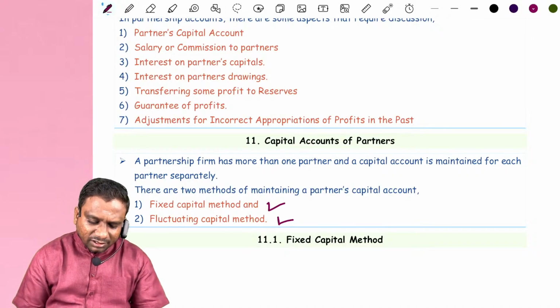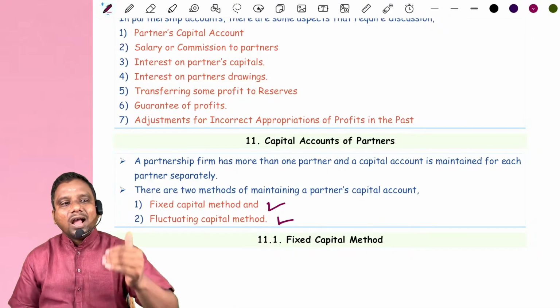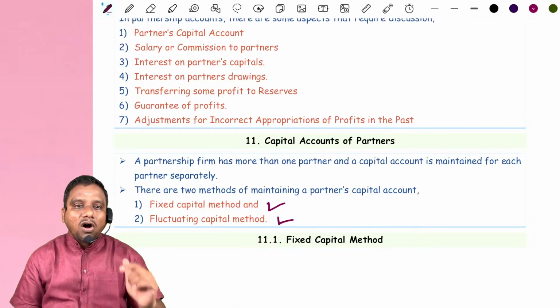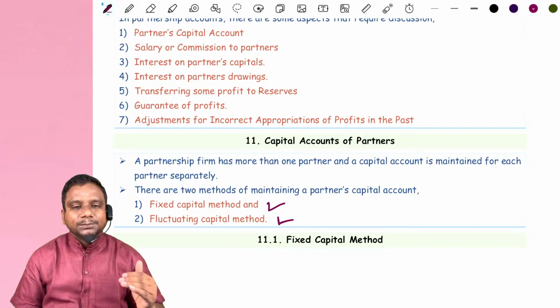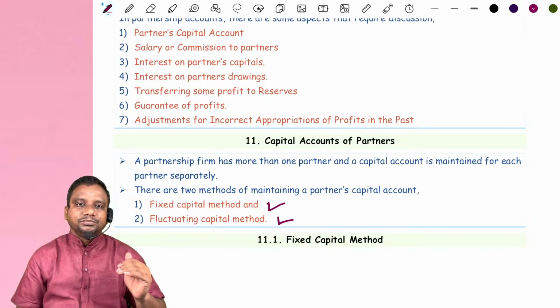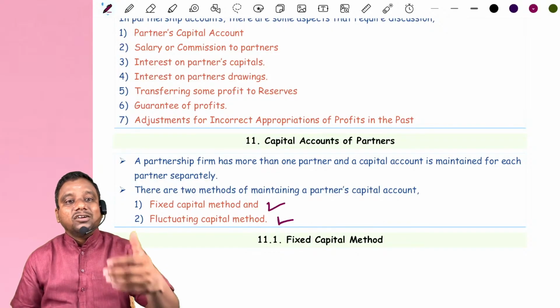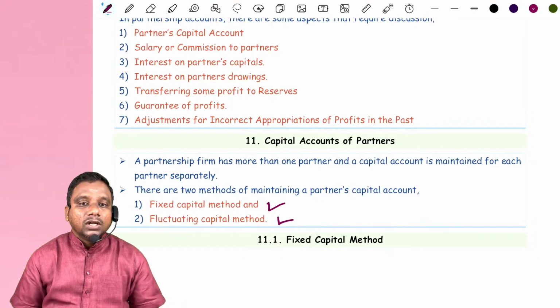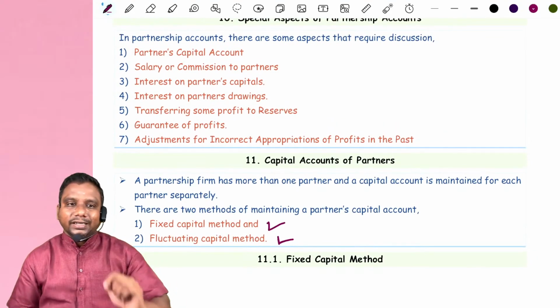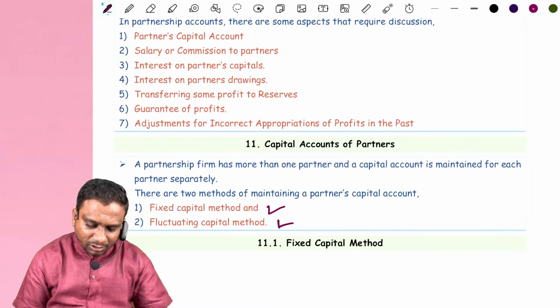And all the remaining transactions between the partnership business and partners are recorded in the other account, that is the partner's current account. What about the fluctuating capital method, sir?